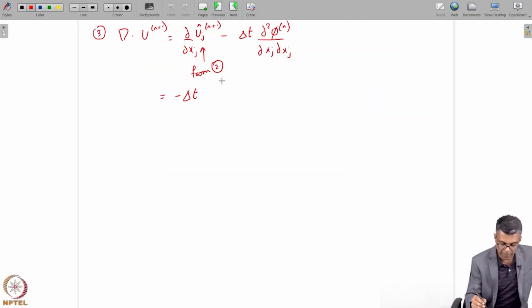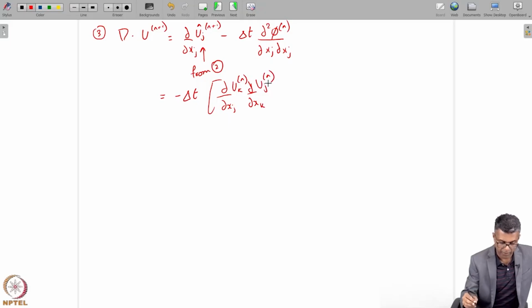So minus Δt ∂xj of uk^n, and then ∂xk of uj^n, okay, and then I will have plus ∇²φ^n ∂xj.